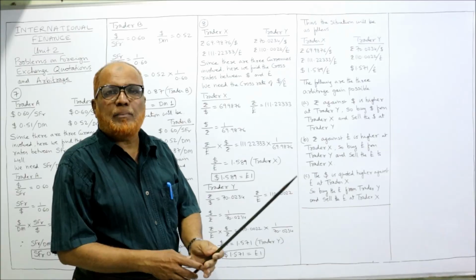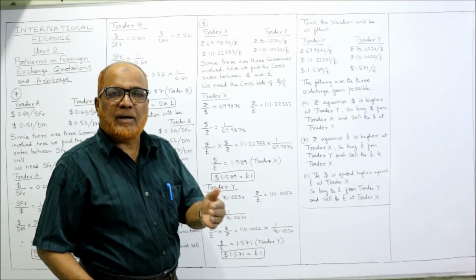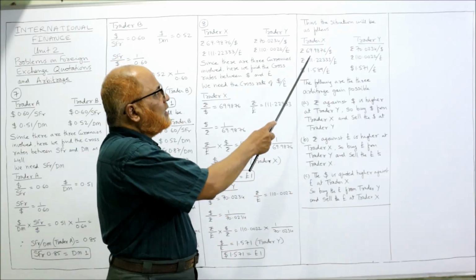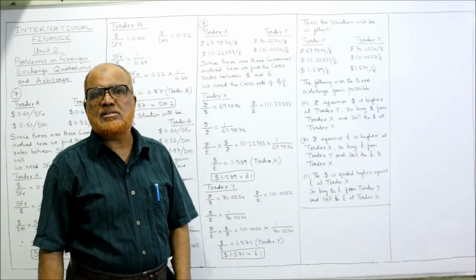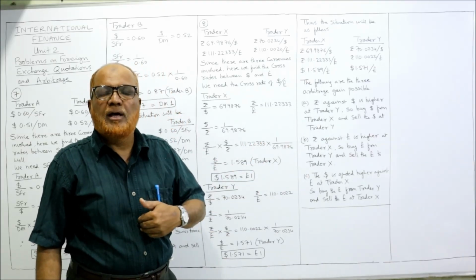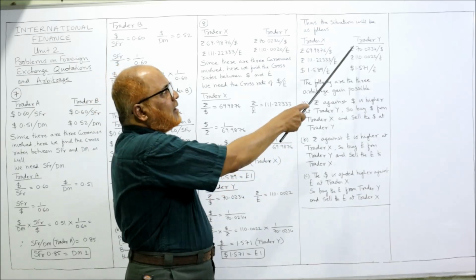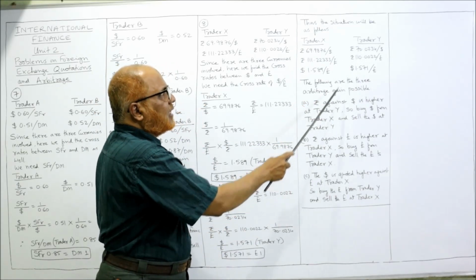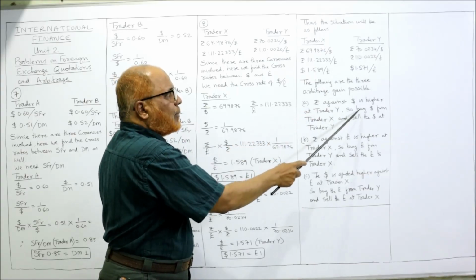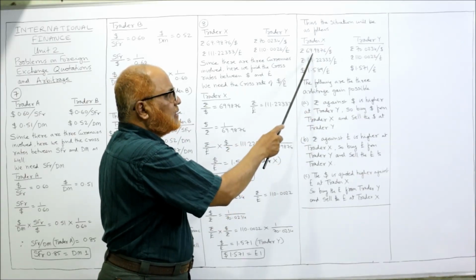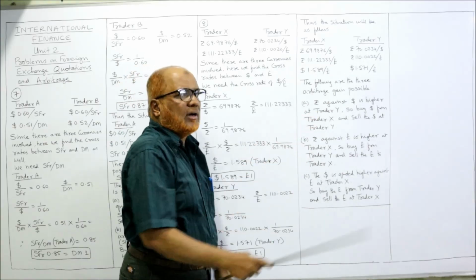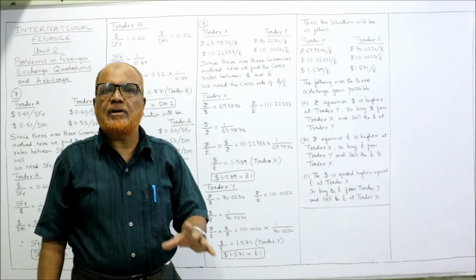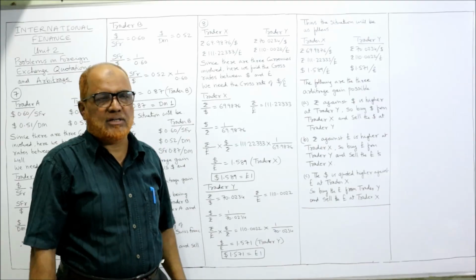तो ट्रेडर X के पास से डॉलर खरीदेंगे, परचेस करेंगे. क्या रेट से परचेस करेंगे? 69.9876 से बाय कर रहे हैं. We are buying the dollar and selling the dollar at trader Y. So here rupees against dollar is higher at trader Y. This is higher. So buy the dollar from trader X and sell the dollar at trader Y. That's it. This is the arbitrage gain. First possibility of arbitrage gain.